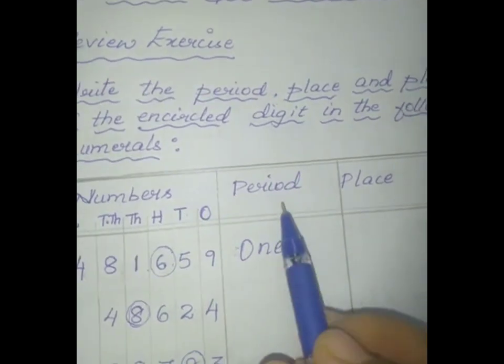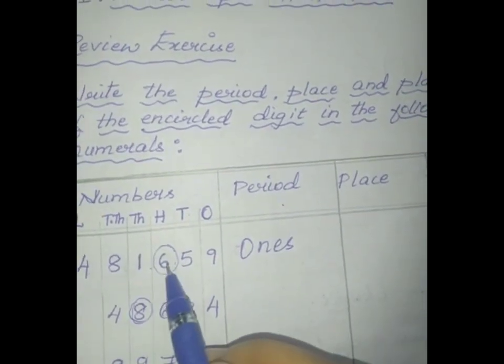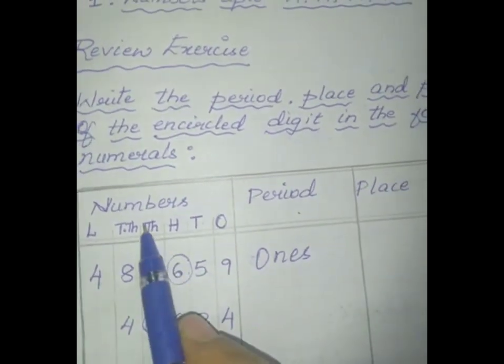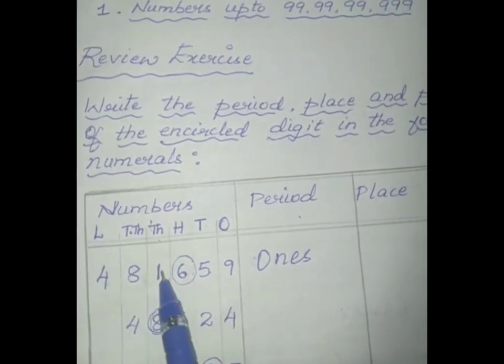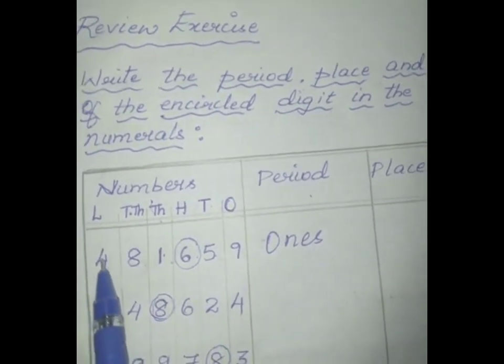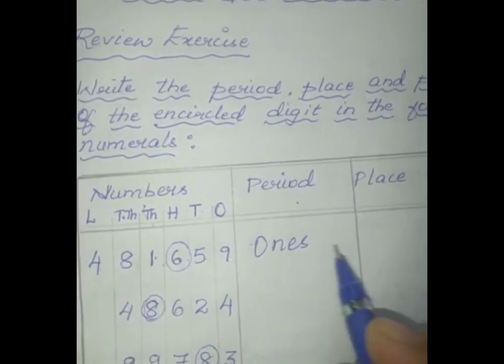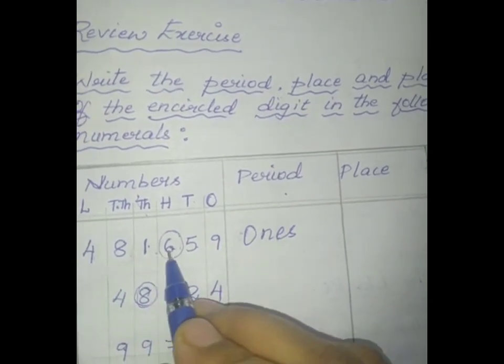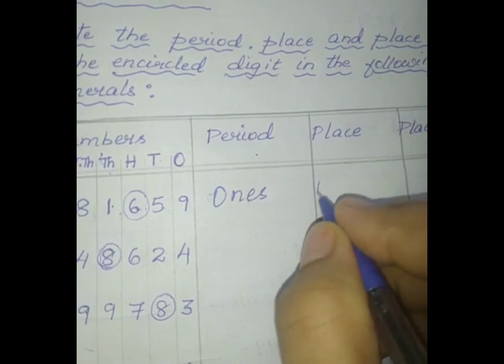ones period. And in ones period we get hundreds place, tens place, ones place. And in thousands period we get thousands place, 10,000s place. And in lakhs period we get lakhs place. So 6 is in ones period and the place of 6 is hundreds.